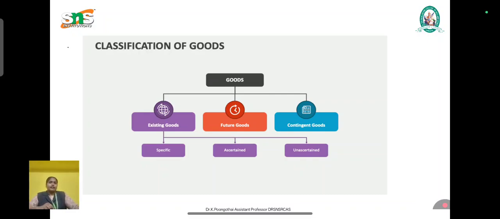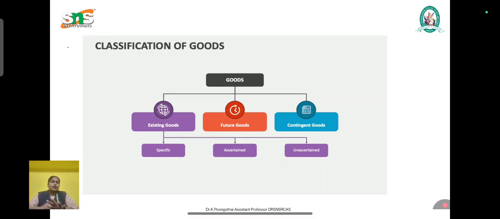Next is ascertained goods. Ascertained goods means goods identified after the contract is made. At the time of the contract, the goods are not specifically identified. Later, they can be separated or set aside for the buyer. So that is known as ascertained goods.